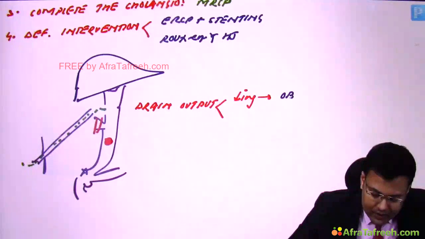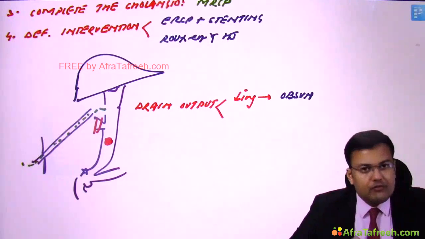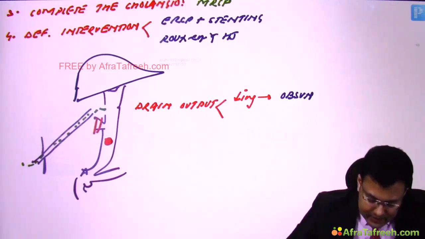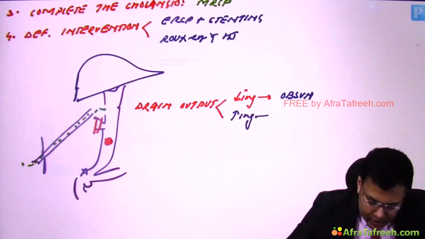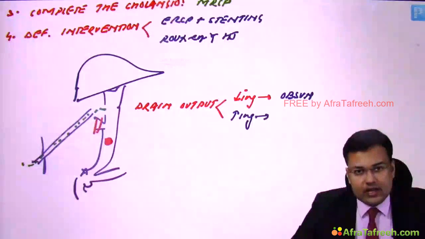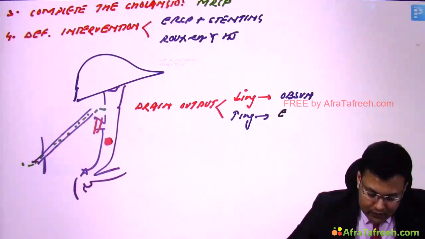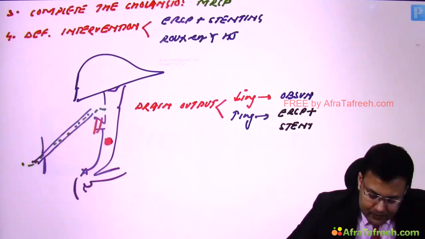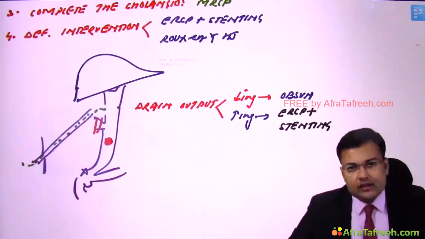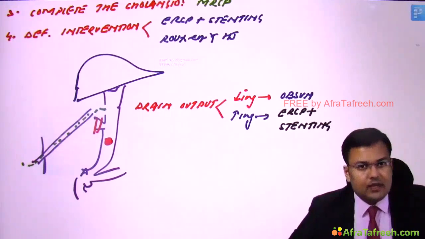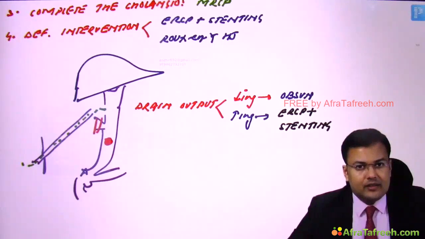Nothing. Observation, because it will heal. And if it's increasing or continuous, constant, then we go for ERCP with stenting. Clear? So these are the clinical questions asked in AIIMS related to bile duct injury.